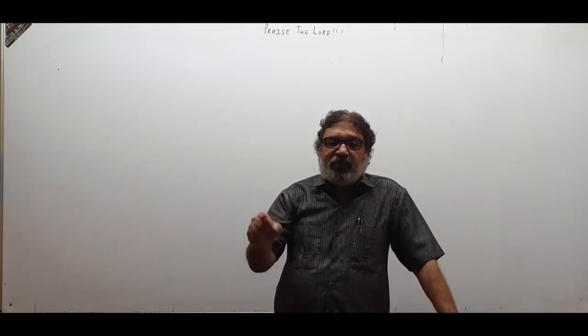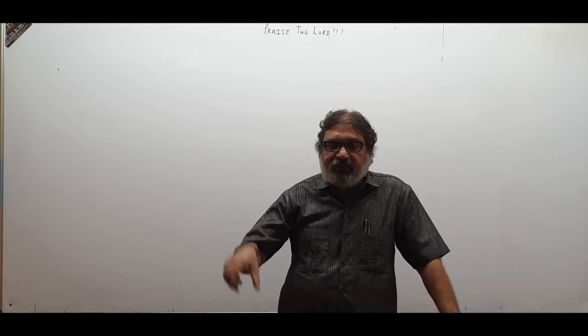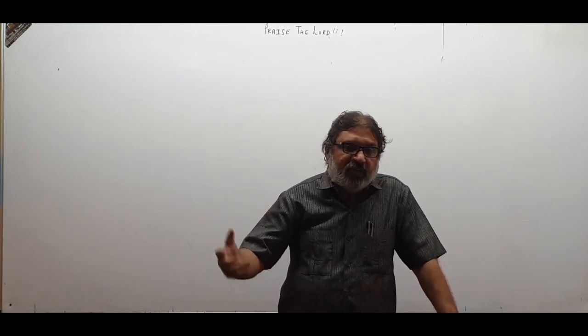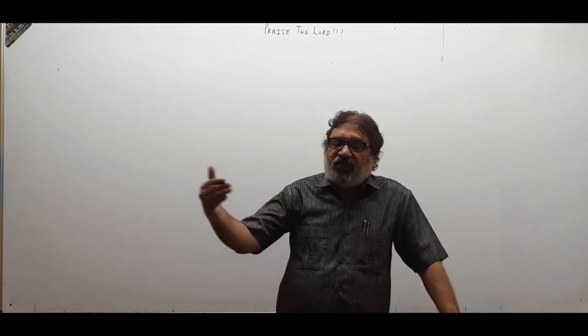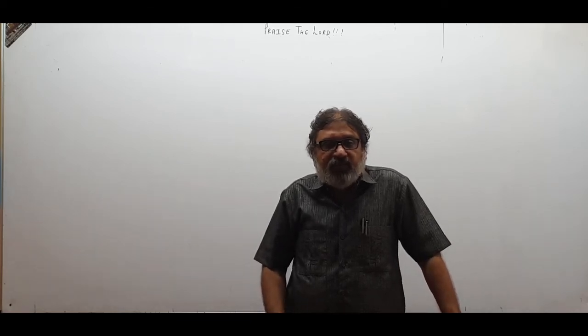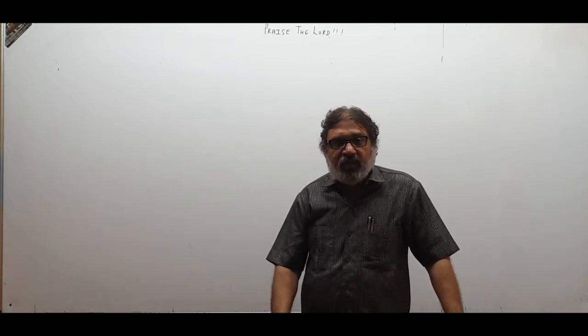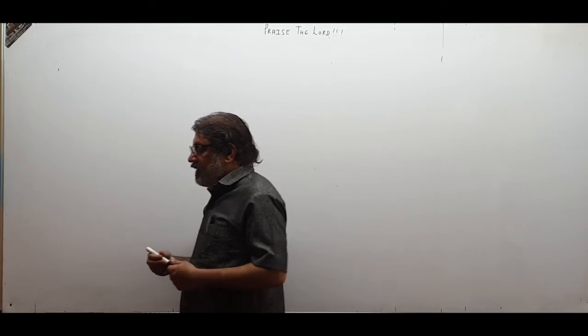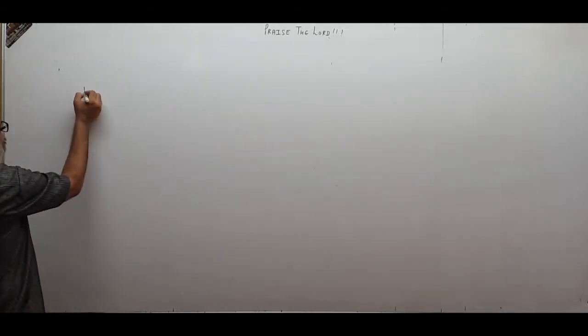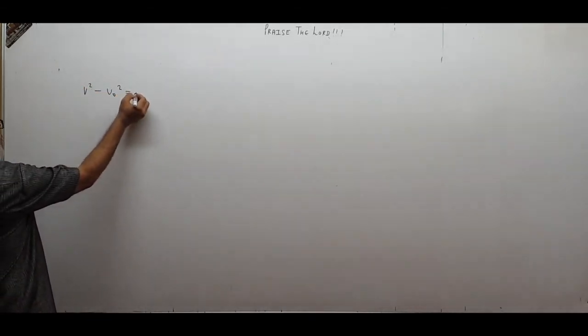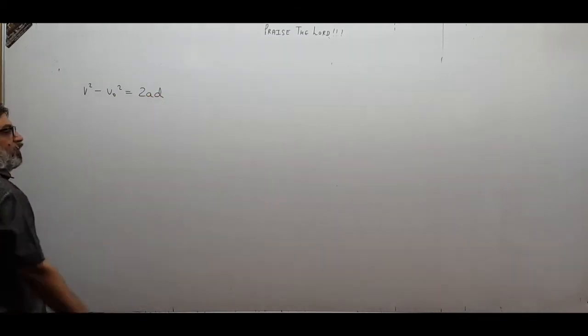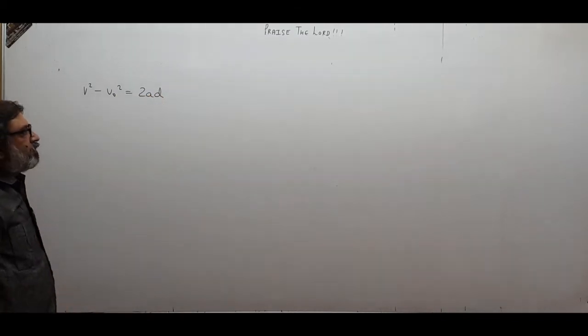So supposing you are going at a speed of V0 and you apply brakes suddenly, if some obstacle comes, then what distance will be traveled by your two-wheeler before it completely stops? Let us see on what factors it will depend. You know that V squared minus V0 squared is 2AD. This equation you know, where D is the displacement.